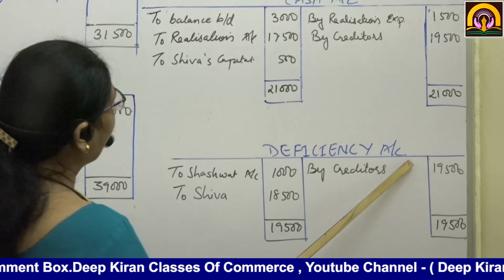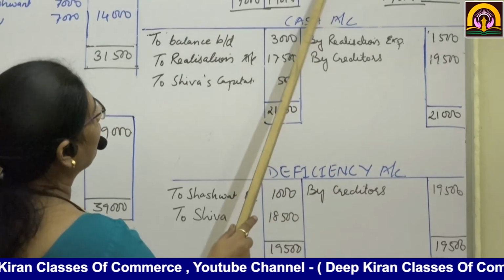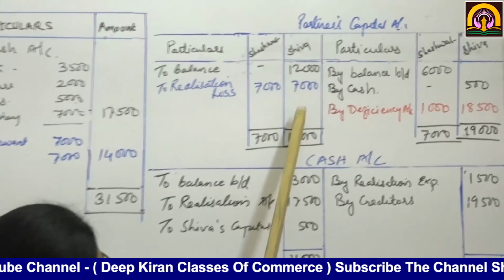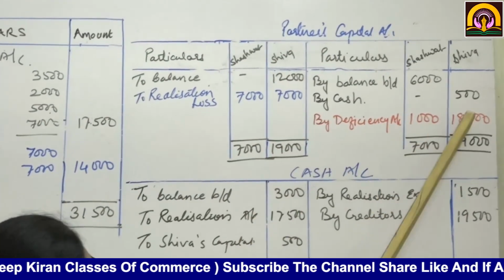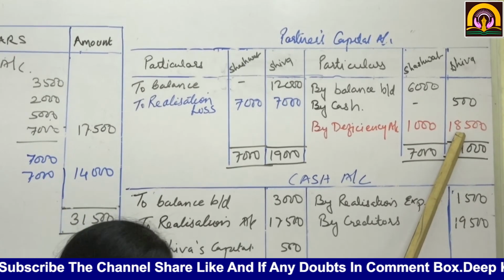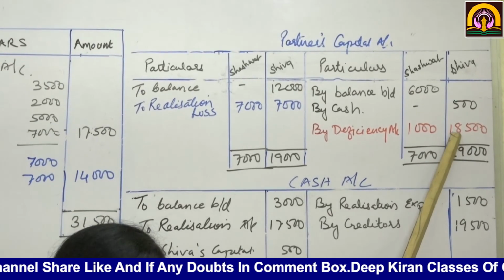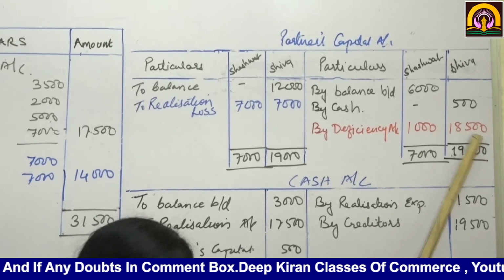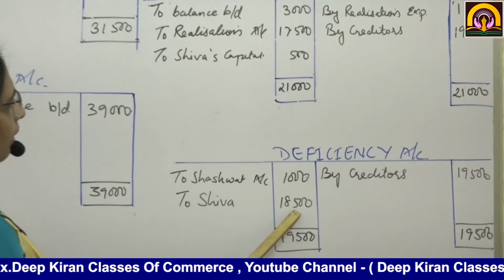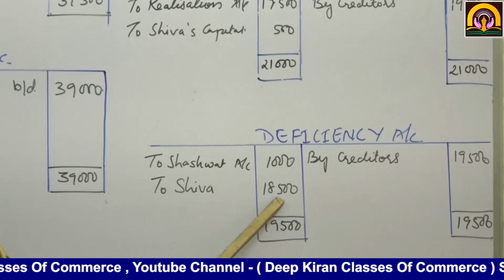See, now we are going to close the partners' capital accounts. Here comes 19,000. Only 500 is available. That means how much will go in deficiency account? 18,500. So here to Shiv's account 18,500. Is it clear?